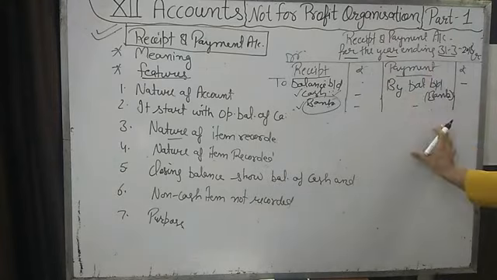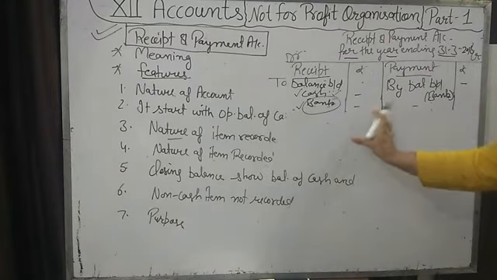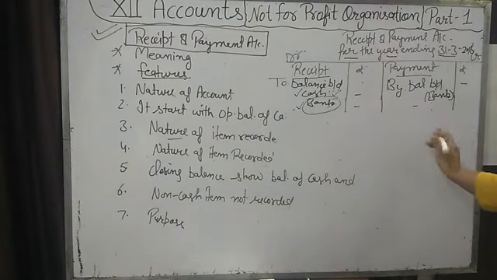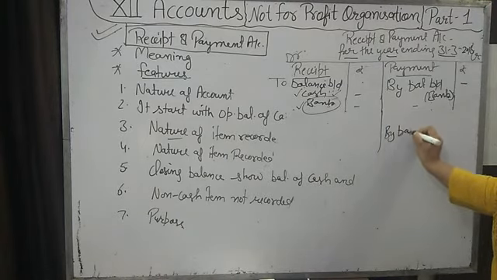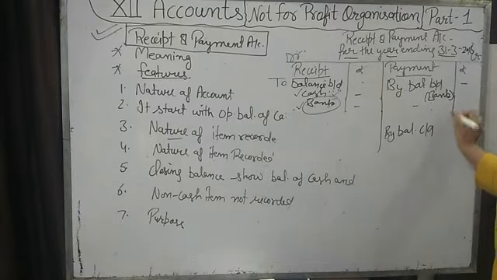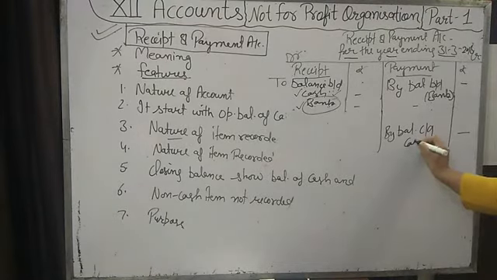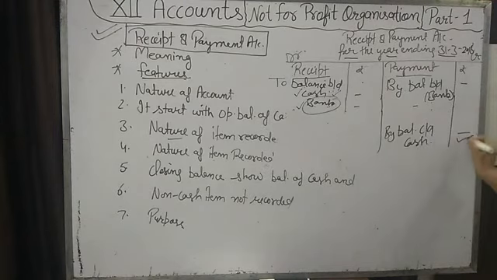Do the total of both sides, and the difference of the debit side and credit side will be treated as the closing balance. That will always come on the credit side as balance carried down, whether it is of cash or bank.